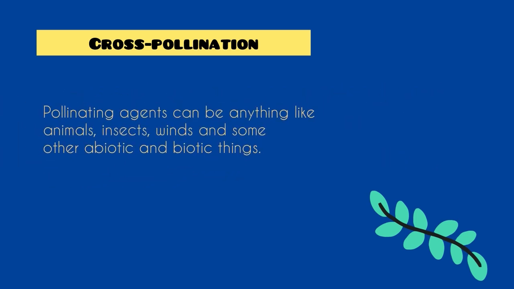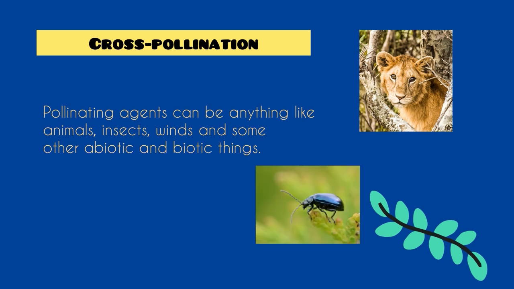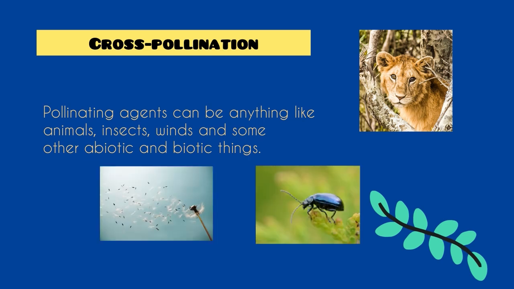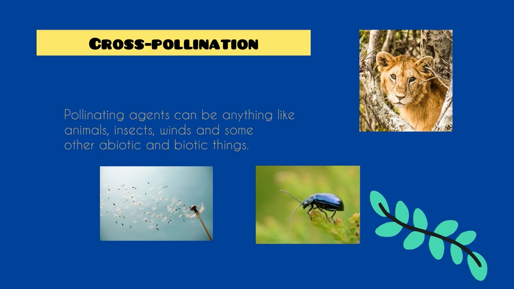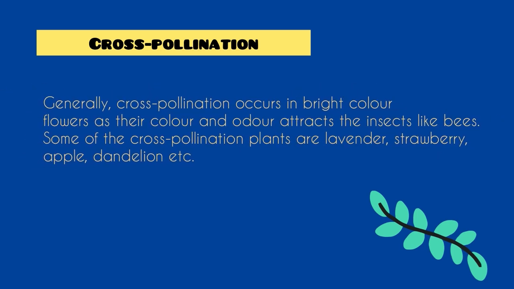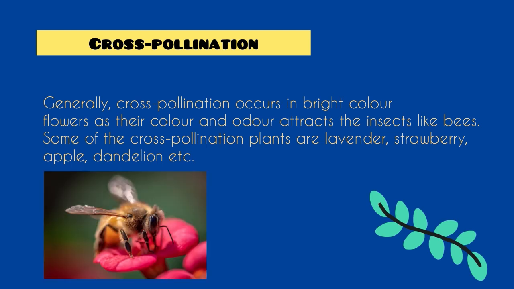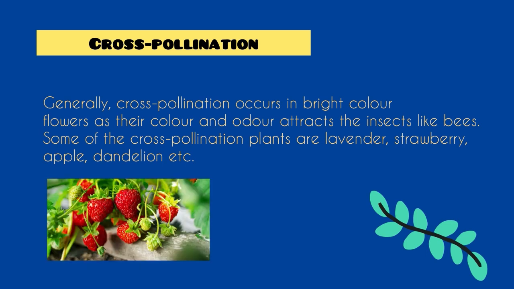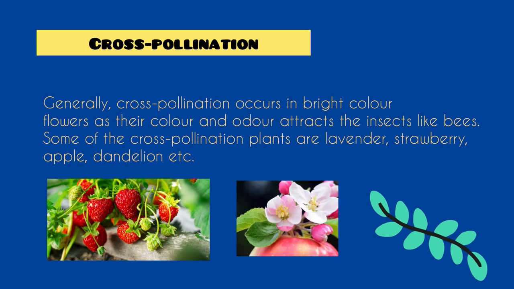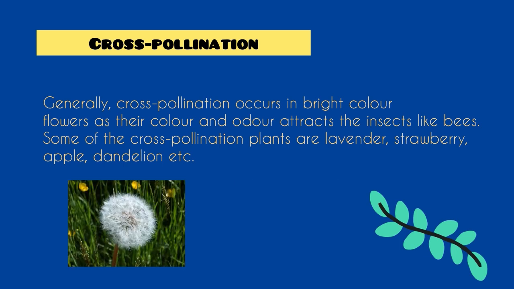Pollinating agents can be animals, insects, wind, and some other abiotic and biotic things. Generally, cross-pollination occurs in bright-colored flowers, as their color and odor attract insects like bees. Some cross-pollinated plants are lavender, strawberry, apple, and dandelion.